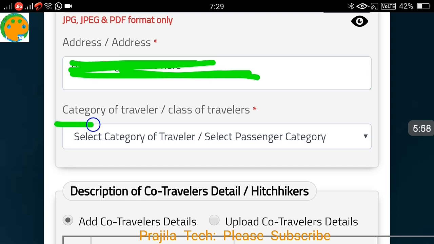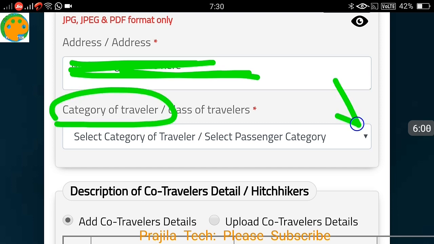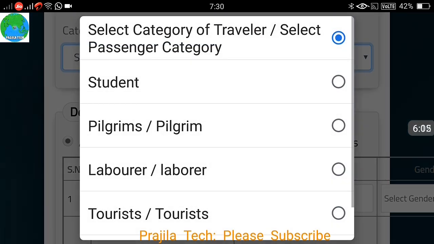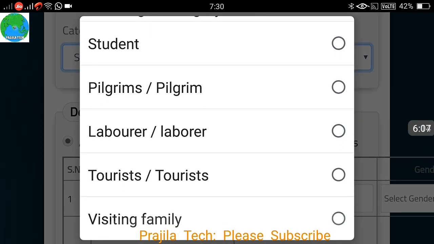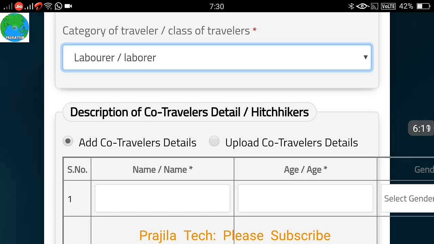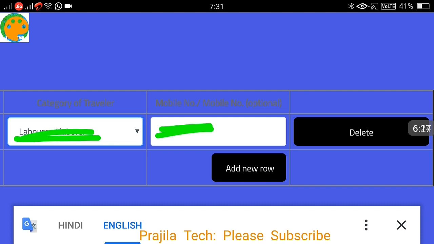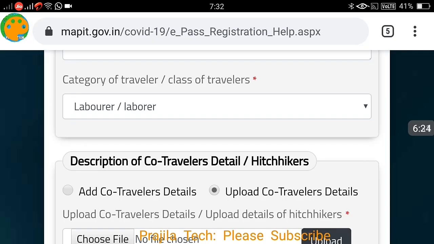Once that is done, scroll down, enter your address and which category of travel you belong to. When you click there, you can see whether you are a student, pilgrim, labor, tourist, or visiting family. So select where you fall. If you are working, you can select labor. Then below, enter your passenger details. On the right side, if many passengers are there, click on add a new row and click on adding passengers.